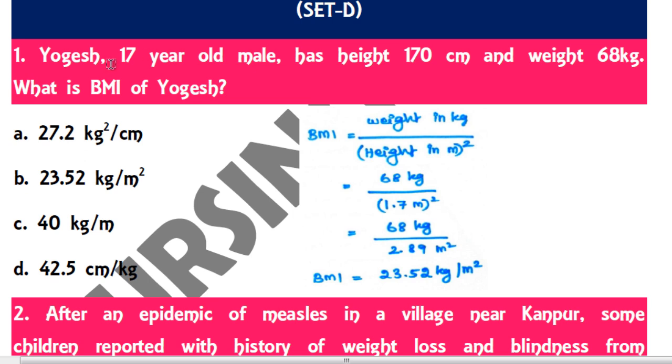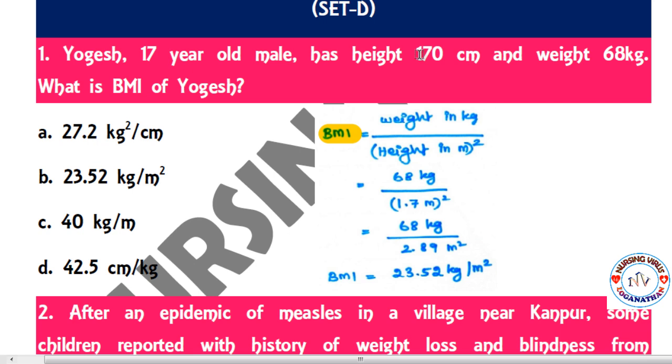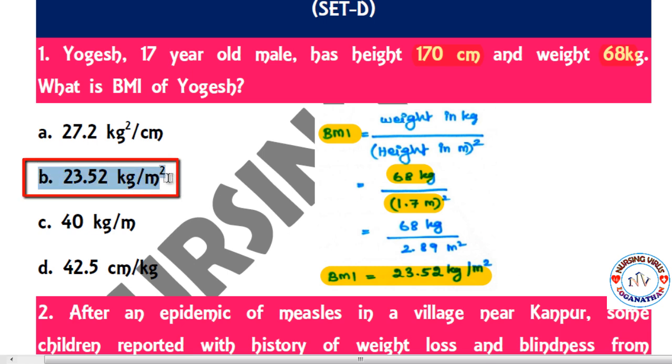Yokesh, a 17 year old male, has height 170 centimeter and weight 68 kg. What is the BMI of Yokesh? I think everyone knows the BMI formula: weight in kg divided by height in meter square. Here the height is given in centimeter, so convert it to meter, and the weight is given directly as 68 kg. When you simplify this calculation, you'll get the BMI as 23.52 kg per meter square. So the correct answer is B.